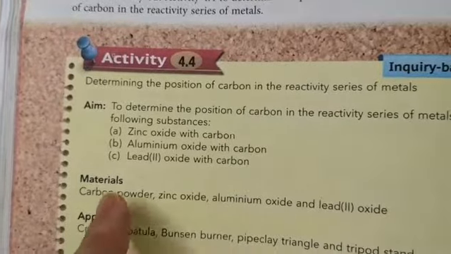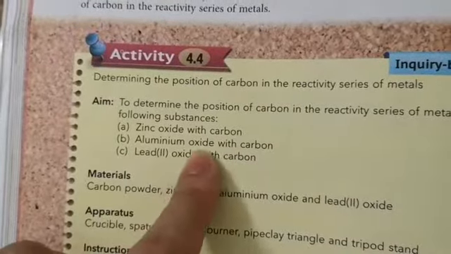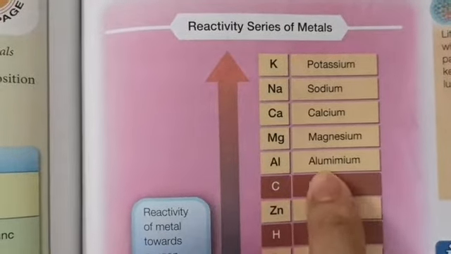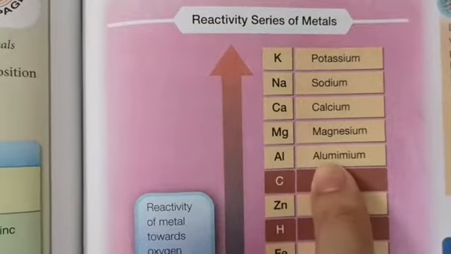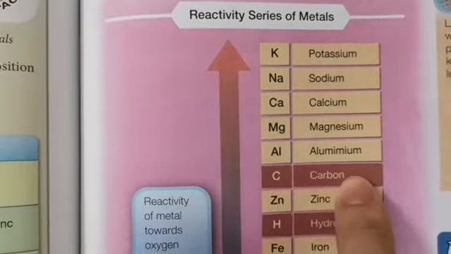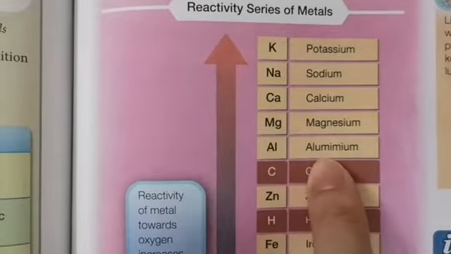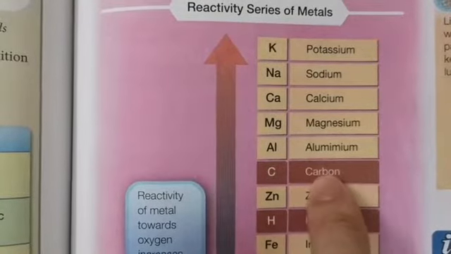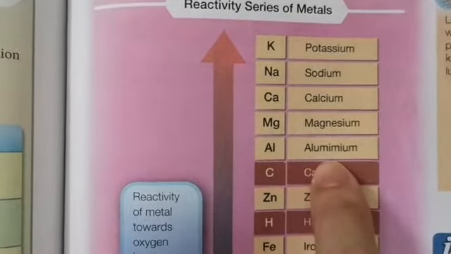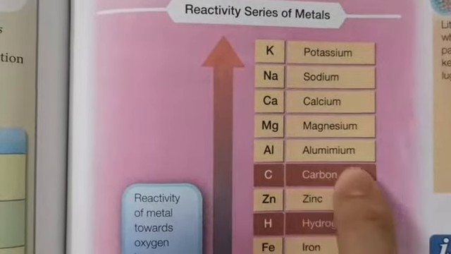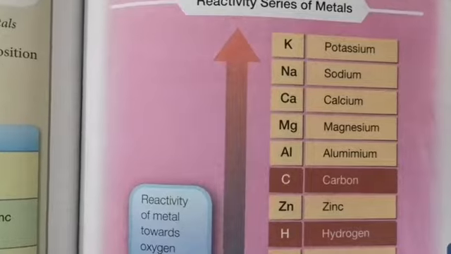Right? Okay, let's look at the second one. Aluminium oxide with carbon. Okay, so you see, aluminium is stronger than carbon. Aluminium is more reactive than carbon. So can carbon snatch oxygen from aluminium or not? Cannot, because aluminium is stronger. So aluminium will hold tight to the oxygen. Carbon cannot snatch oxygen away from aluminium.